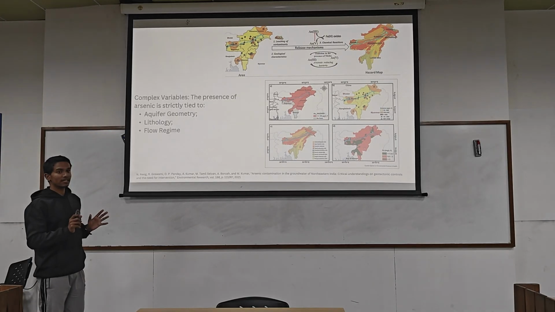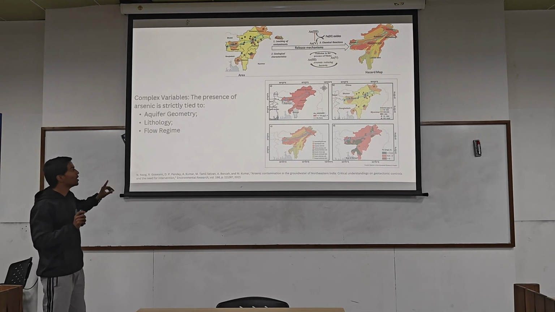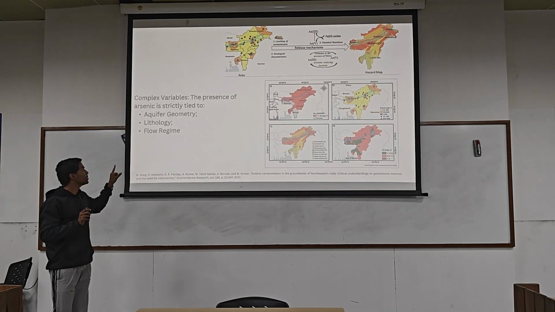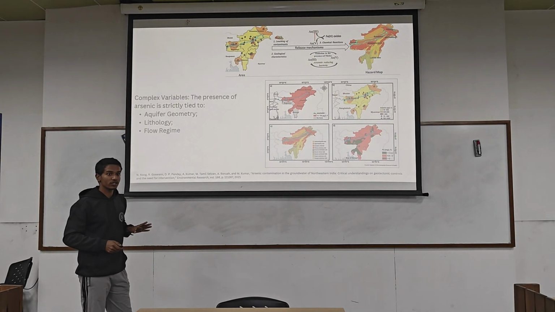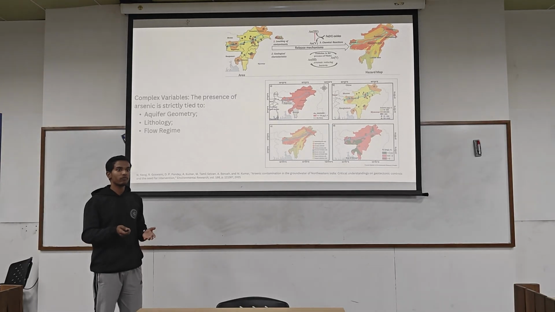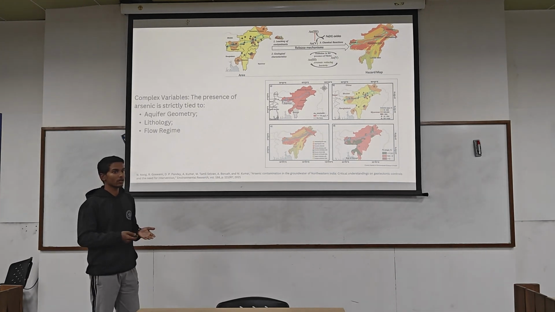But you will see that in the case of geogenic pollutants, three major factors play a role. First is aquifer geometry, second is lithology, and third is the flow regime. Here in the map, what is lithology? Lithology is the study of rocks, like their compositions. Litho means rocks, so study of rocks is lithology. What is the composition and how they are compacted? How they are formed, how many types of rocks are there, how they have been formed through the years.